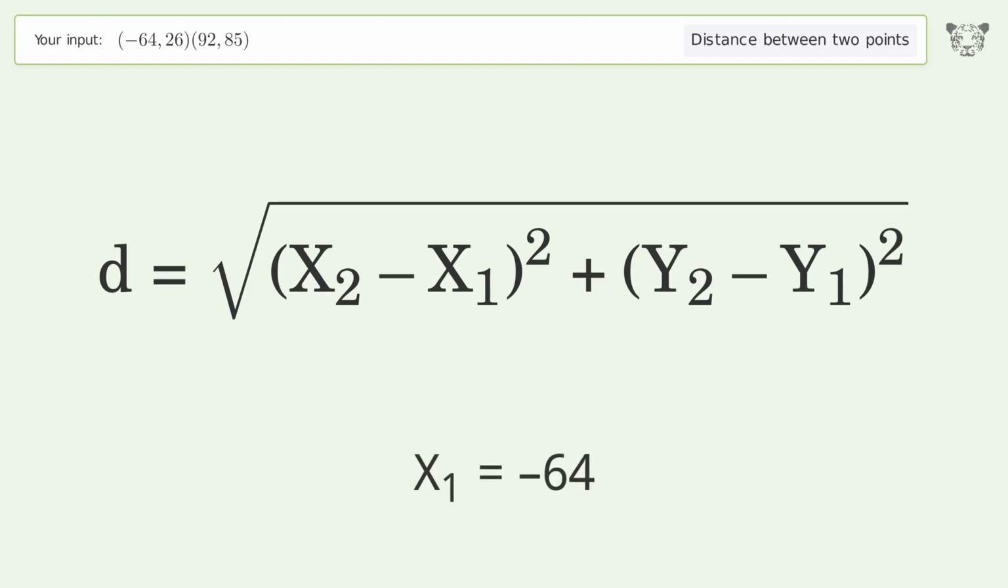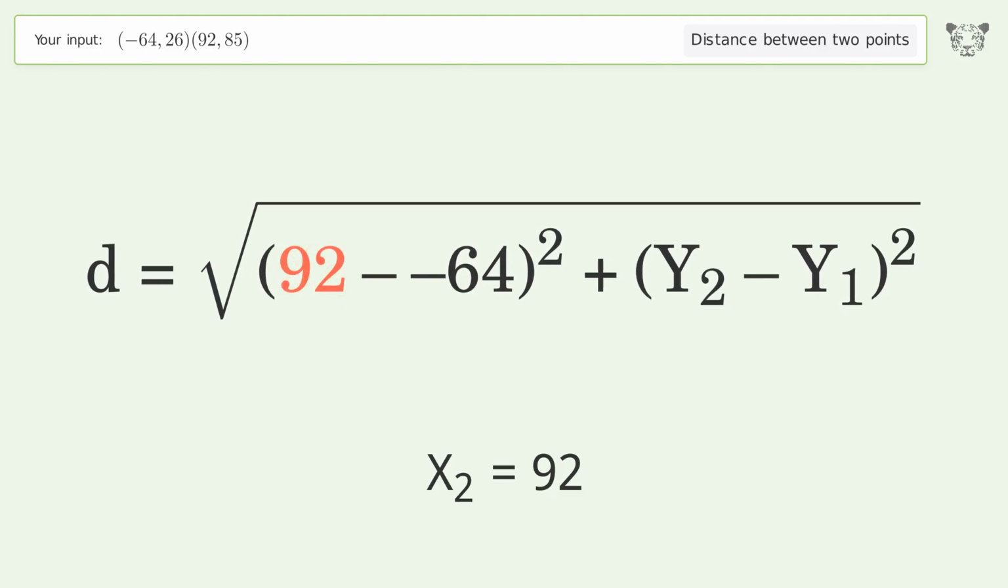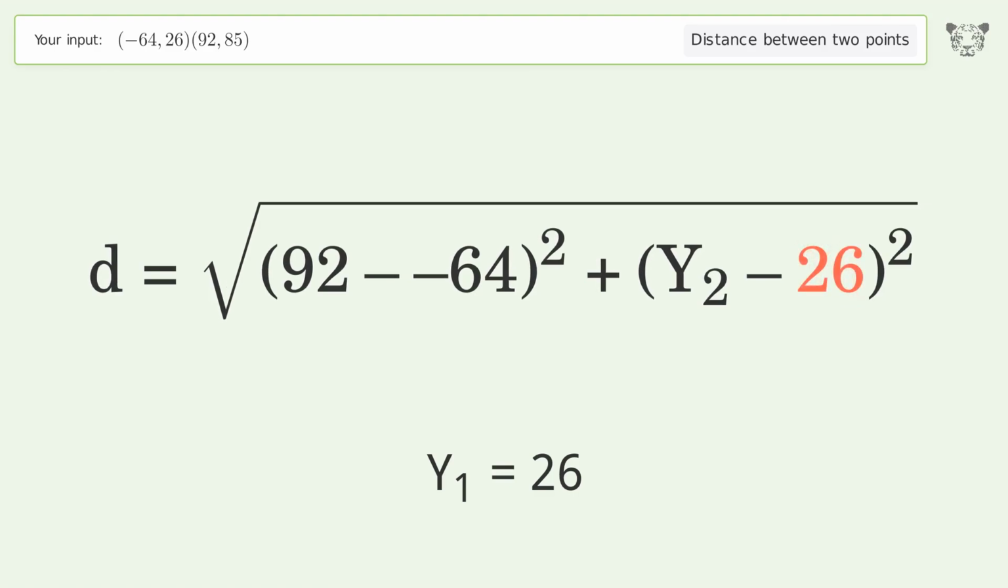x1 equals -64. x2 equals 92. y1 equals 26. y2 equals 85.